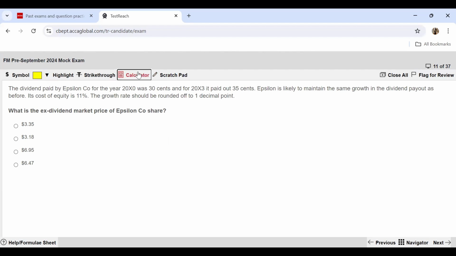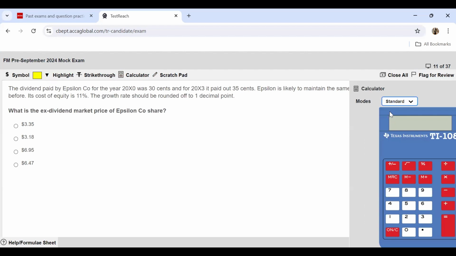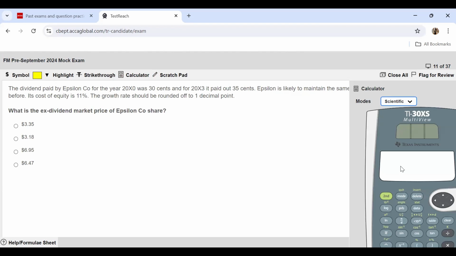So let's first find out the growth rate. How do you calculate the growth rate? You see that you have 35 cents as the most recent dividend, and then 30 cents is your oldest dividend. So this ratio needs to be raised to the power of 1 by 3. So you can say, we'll probably need the scientific calculator here.